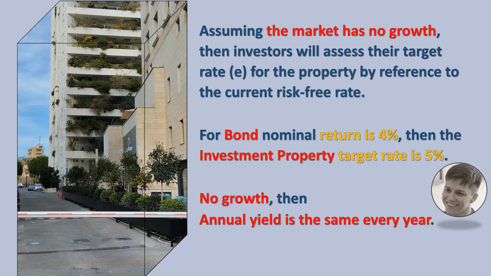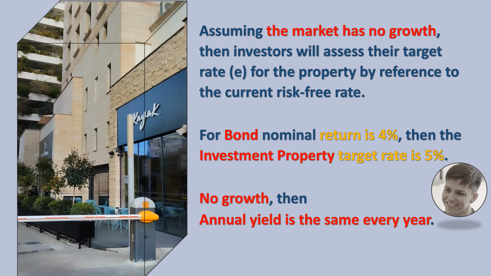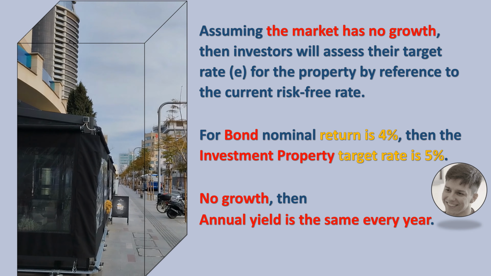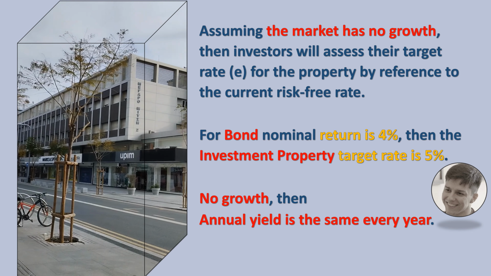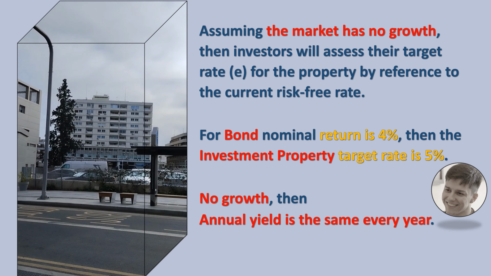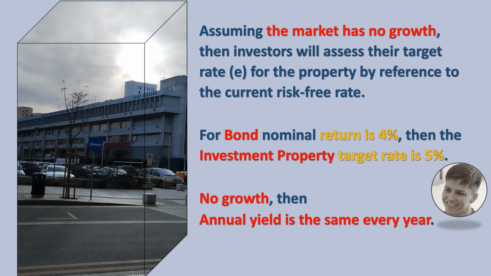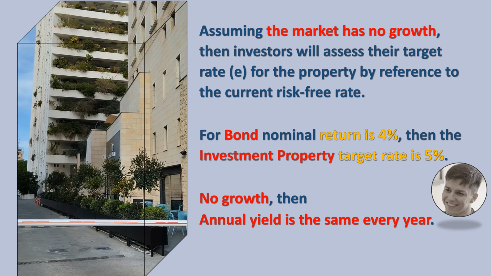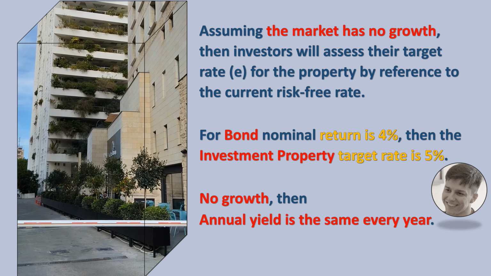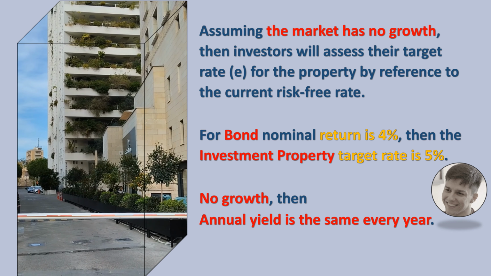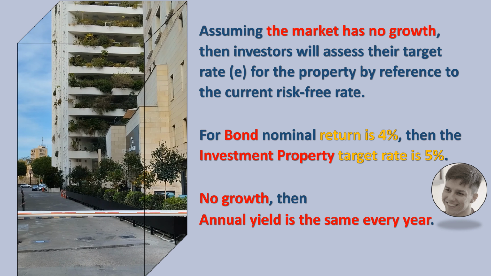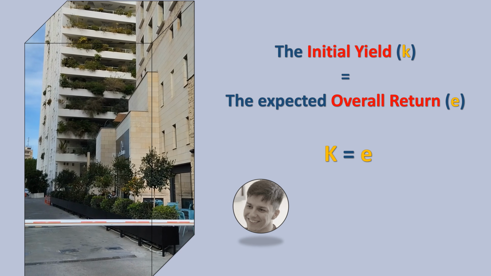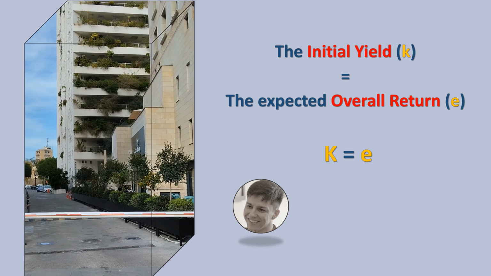So, assuming that the market has no growth, then an investor considering purchasing a property for investment instead of a government bond will assess their target rate for the property by reference to the current risk-free rate. If a bond is producing a nominal return of, say, 4%, then this would be adjusted upwards to reflect the additional risk of property investments. The property yield used to capitalize the income might be a target rate of, say, 5%. As the income is not expected to change over time, then the annual yield would be the same every year. Therefore, the initial yield, K, would be the same as the expected overall return, E.